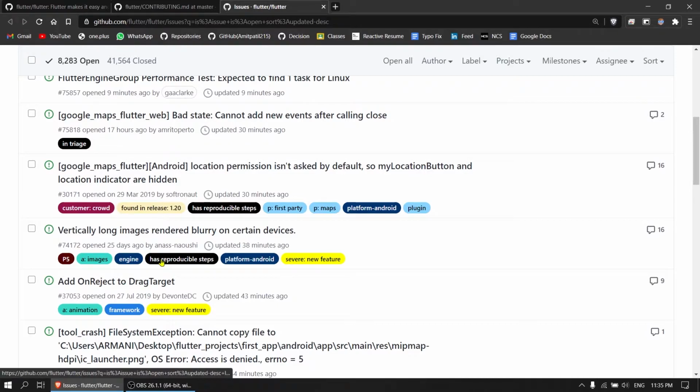We have the reproducible steps label: someone gave a code sample for the bug they were facing, and another person can also reproduce that bug, so it has reproducible steps. We have the framework tag, which means flutter slash packages slash flutter. We have the Flutter repository, and under that a packages folder. In that we have a flutter folder where all our Material and Cupertino widgets lie, like container, text button, and elevated buttons. This issue is to be worked on in that part.